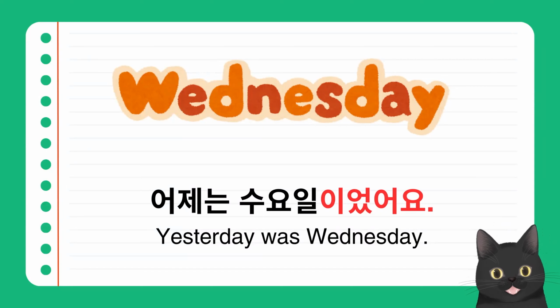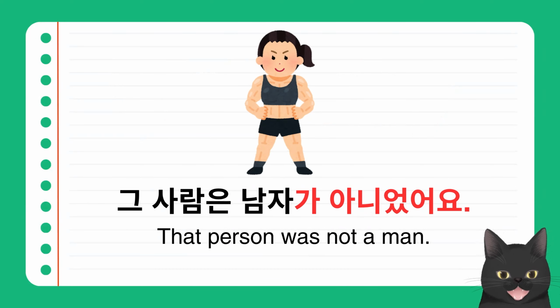The noun 수요일 ends with the consonant ㄹ. So you put 이었어요 after the noun. So 수요일이었어요. 그 사람은 남자가 아니었어요. That person was not a man.